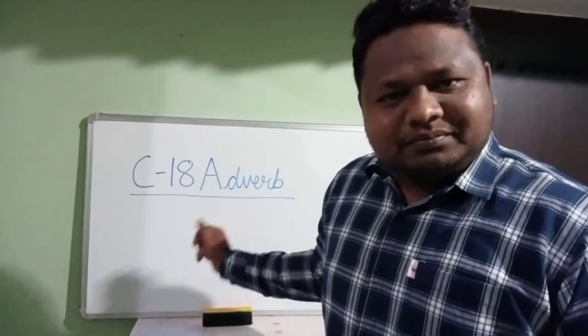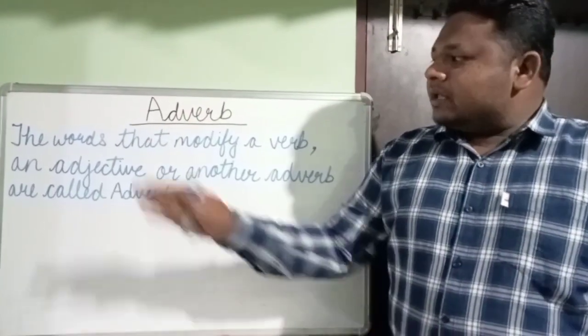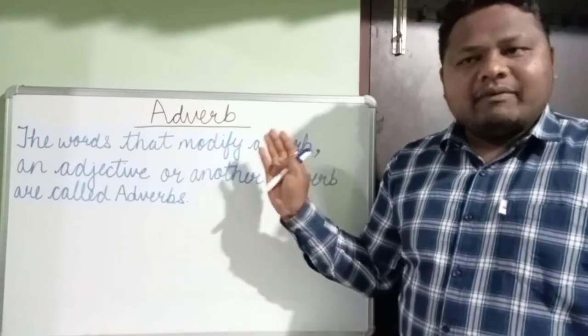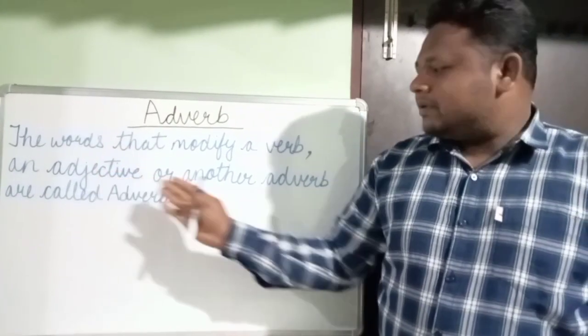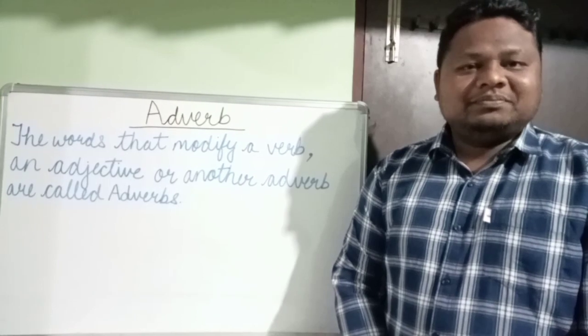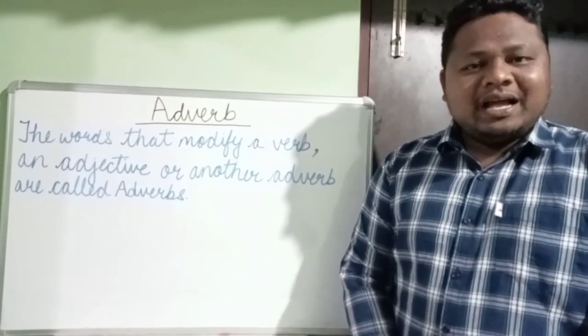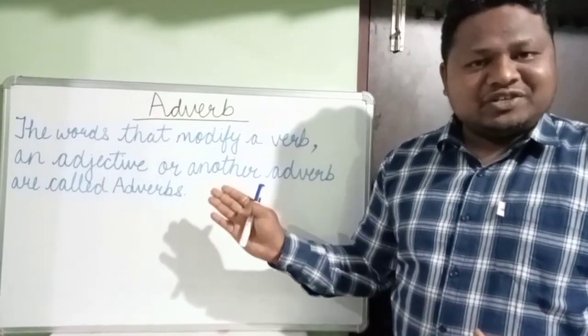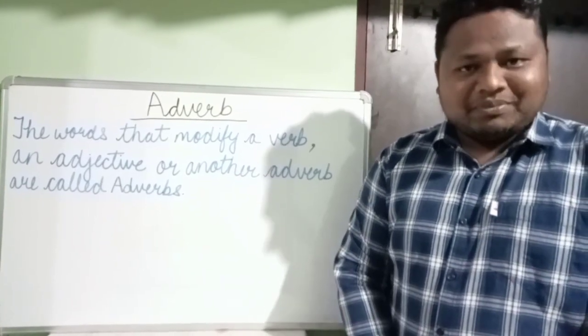Today we'll be doing chapter 18 of your grammar book, that is adverb. Adverb, the words that modify a verb, an adjective, or another adverb are called adverbs. Interesting, isn't it? Now let's try to understand this definition with the help of some examples.